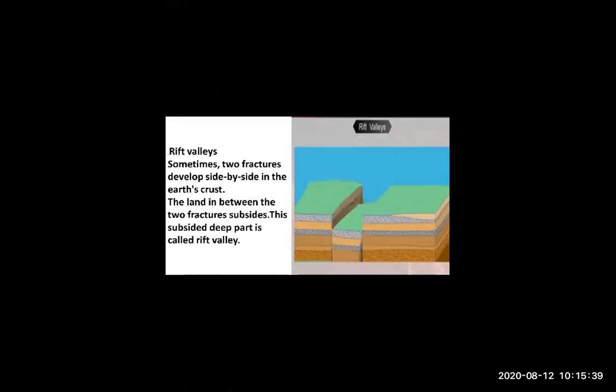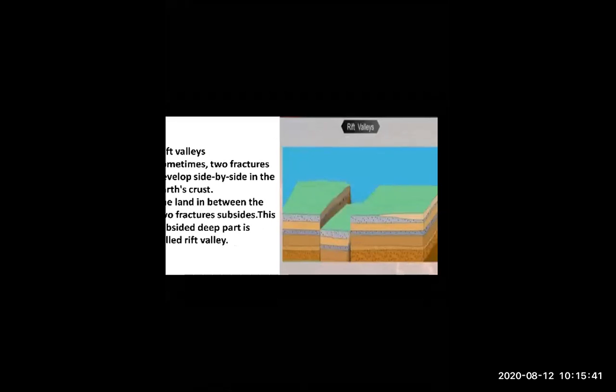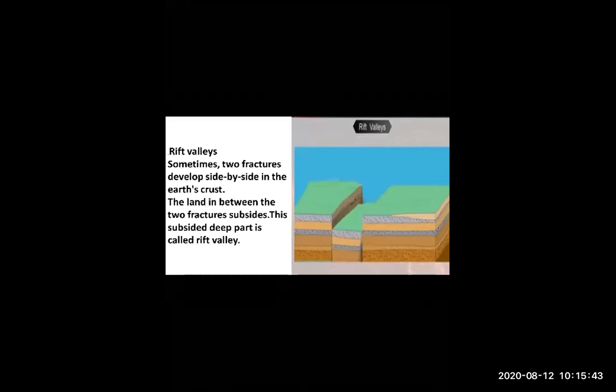And horizontal movements are divided into two types. First is the Rift Valley. Rift Valley is a part of horizontal movements. So can anyone tell me what a Rift Valley is? Okay, very good. Yes, the land in between subsided is called a Rift Valley.